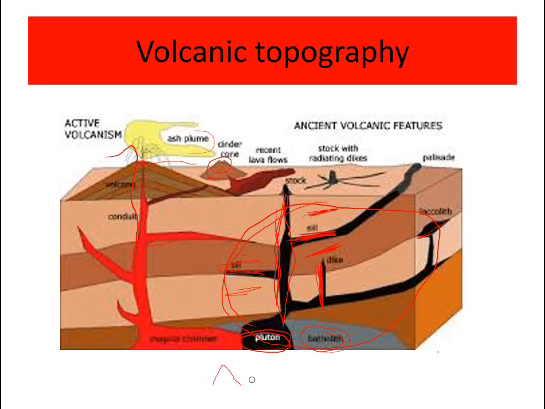Different kinds of cones are elevated forms, whereas craters are depressed forms. A larger crater is called a caldera.